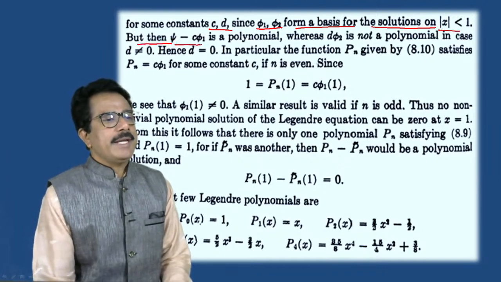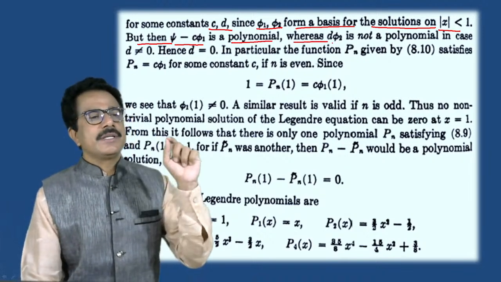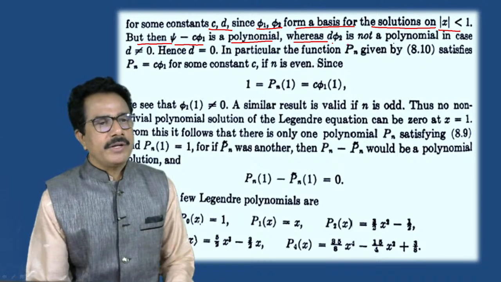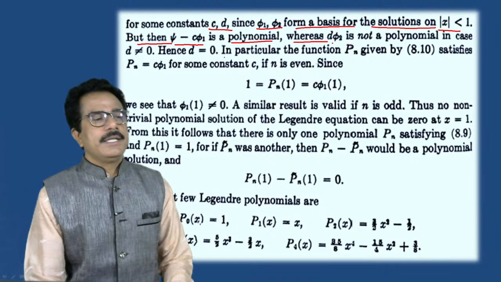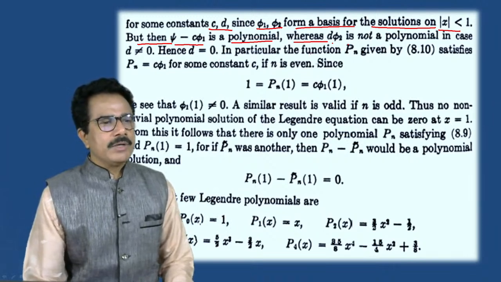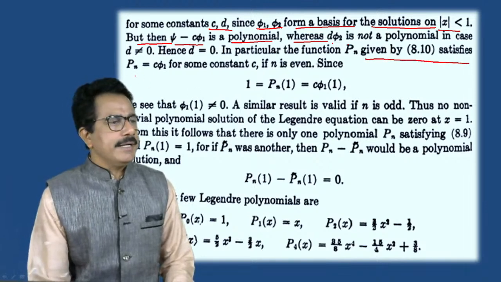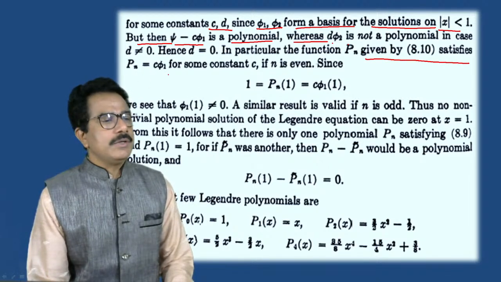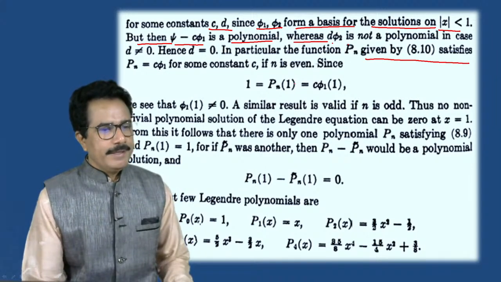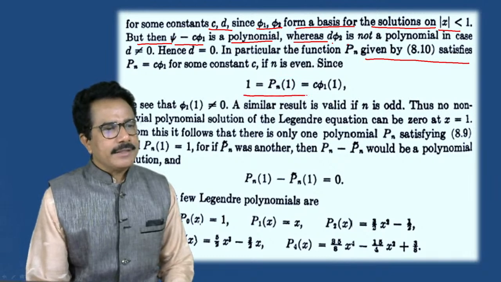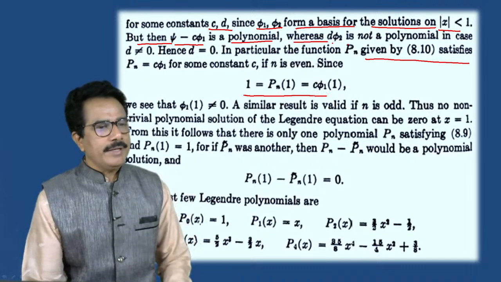But psi minus c into phi1 is a polynomial, whereas d into phi2 is not a polynomial in the case d is not equal to 0, and hence we get d is equal to 0. In particular, the function Pn given by 8.10, Pn is equal to c into phi1 for some constant c if n is even, and thus we get Pn of 1 is equal to c phi1.